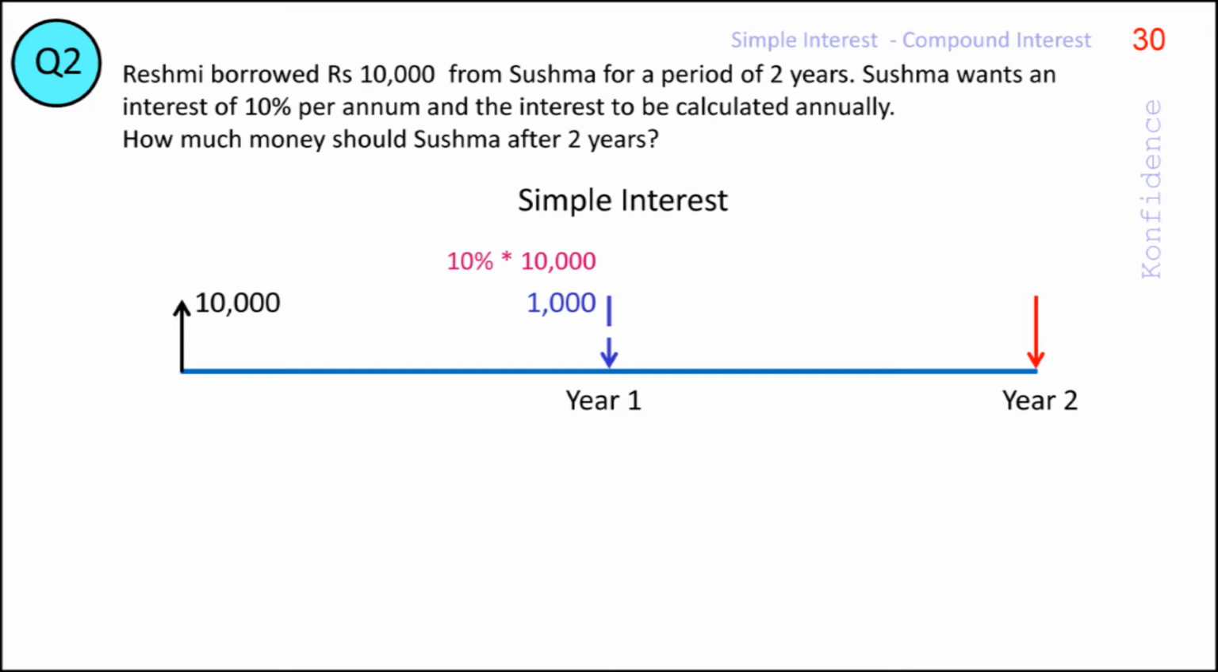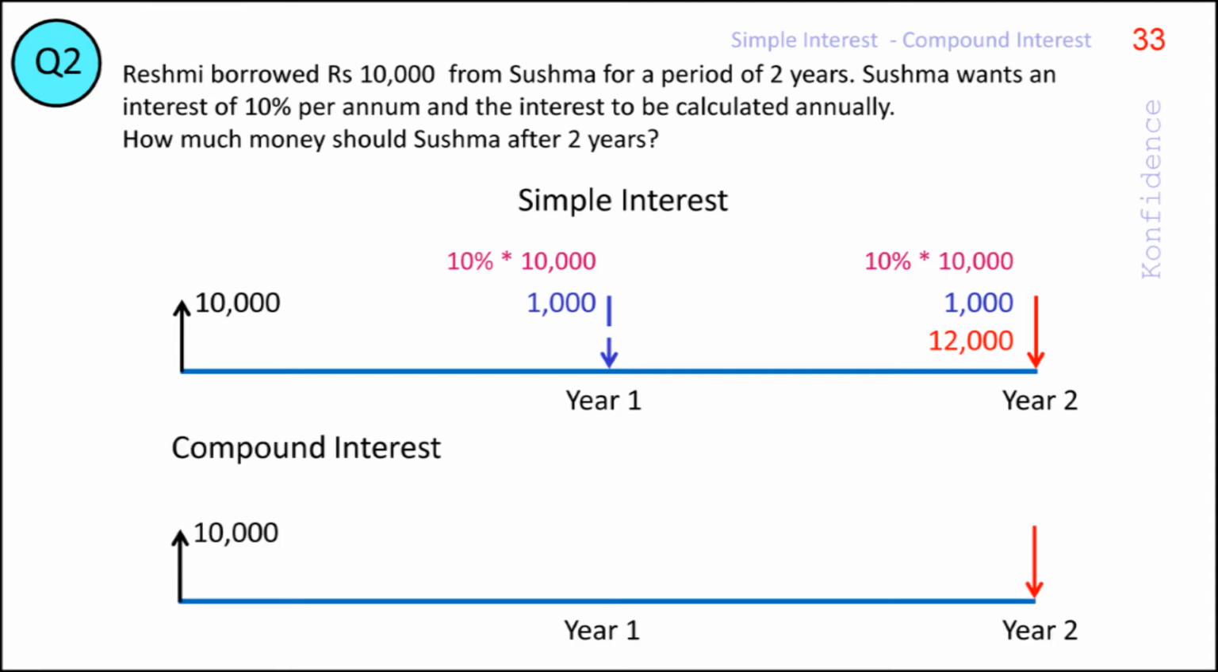Interest for the second year or the second 1 year period is again 10% of 10,000. Note that we are considering only the principal amount during the interest calculations. So, the interest after 2 years equals 1,000 for the first year plus 1,000 for the second year, or a total of 2,000 rupees. So under the simple interest scheme, amount to be given back to Sushma equals principal plus total interest, which is rupees 12,000.